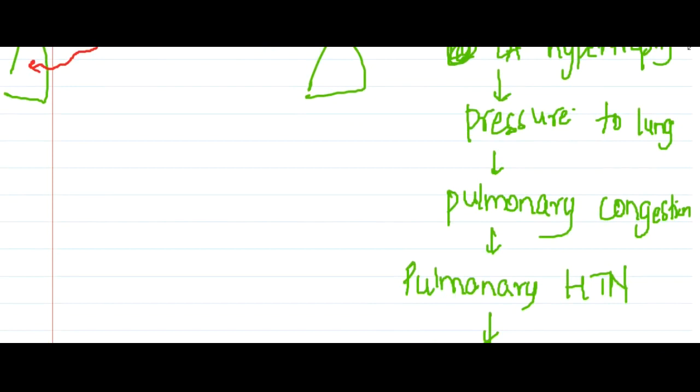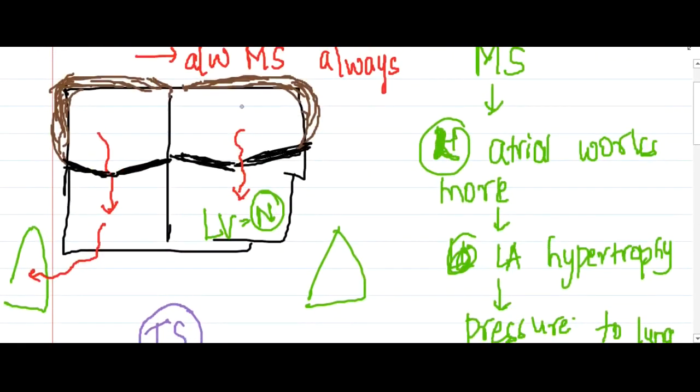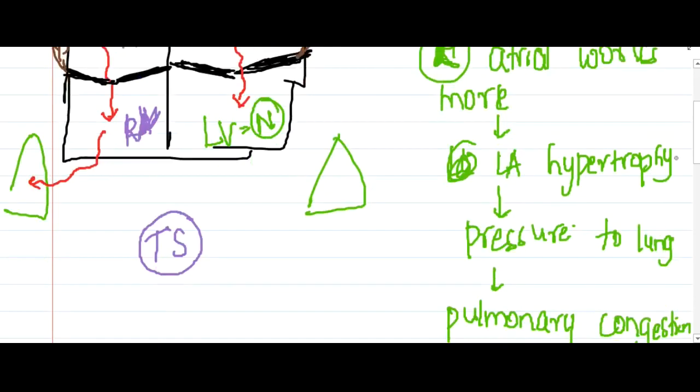Now if you see tricuspid stenosis, it is difficult for the right atrium to pump the blood into the right ventricle. The right atrium has to work more.